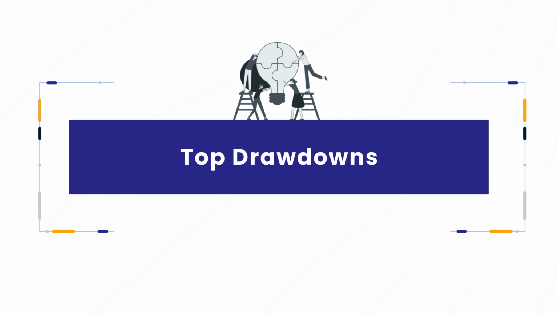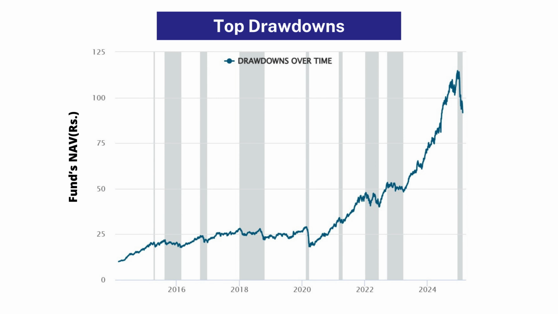Let's take a look at the top drawdowns. Here is the historical drawdown chart of the Motilal Oswal Midcap Fund, providing insights into its performance during market downturns.